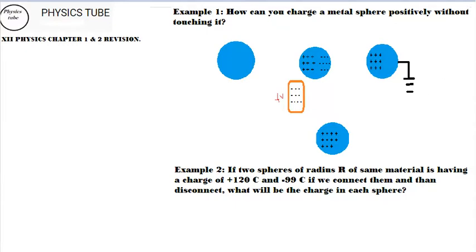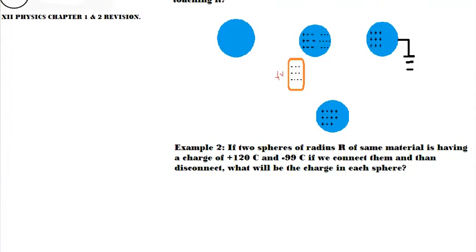And the gold leaf electroscope, very rarely do they ask questions on it. To verify this, to test whether there is any charge, positive or negative, we can also use a gold leaf electroscope, by which we can easily identify the substance.